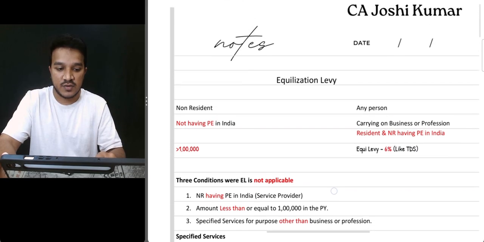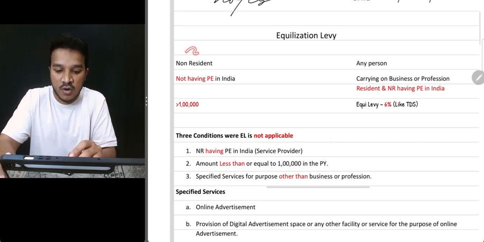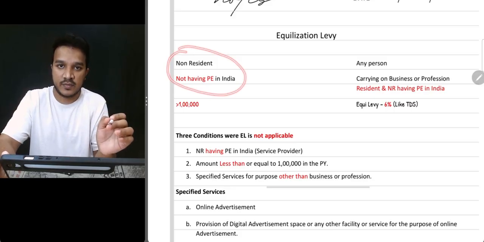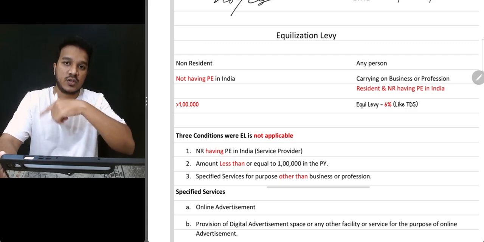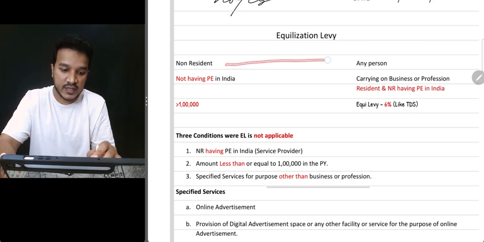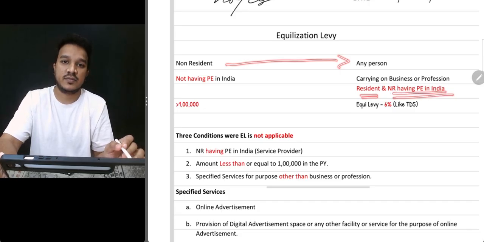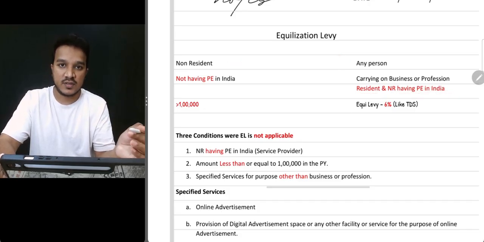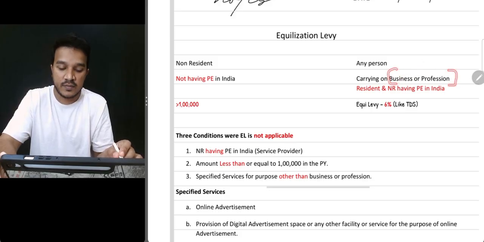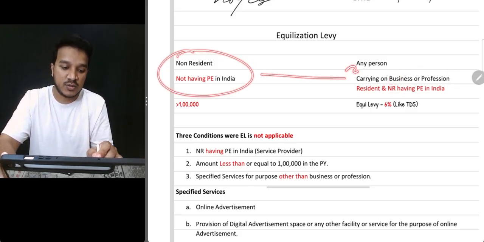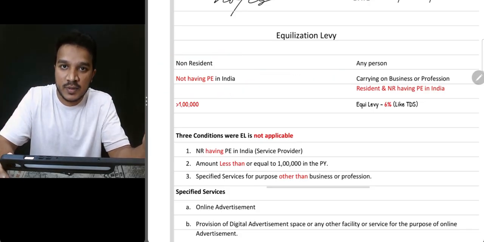So let's get started. First and foremost, when is equalization levy applicable? What is the concept? There is a non-resident who has nothing to do with India, meaning he is not having any PE in India. A non-resident who is not having any PE in India is providing some services to a resident and a non-resident having PE in India. That service must be used in business or profession only. If it is used for personal purpose, equalization levy is not applicable.